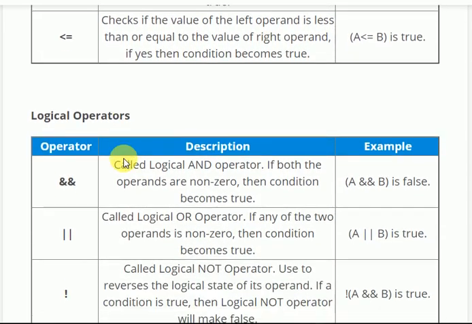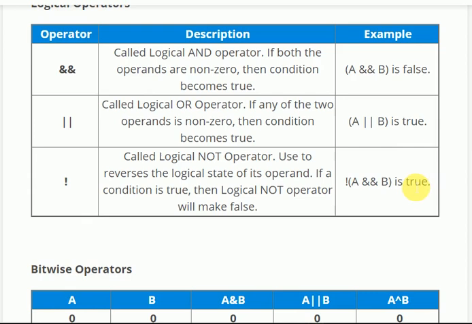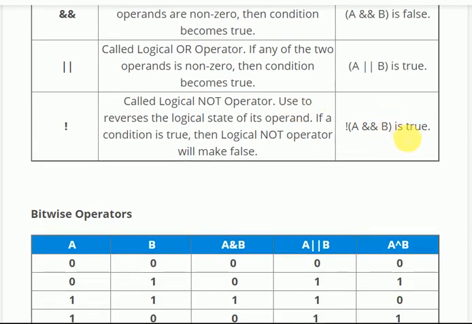Logical operators: here we have logical and, logical or, and logical not. Not of A and B is true. Not of A or B is true. A and B: if A and B are both the same, then it will return true. Not then false. Here A and B are not similar, so false, but we have not outside, so it gets true. Value of A is 20, value of B is 19.